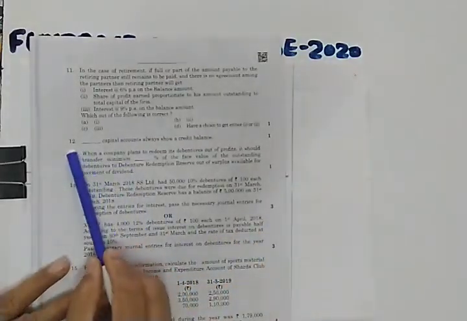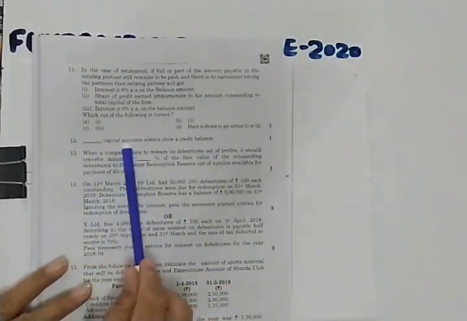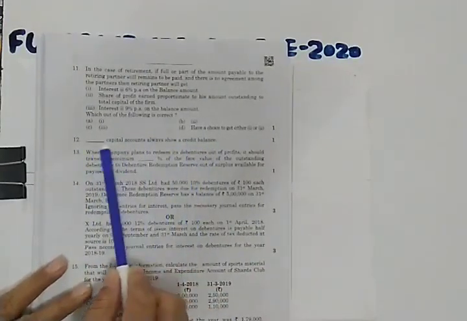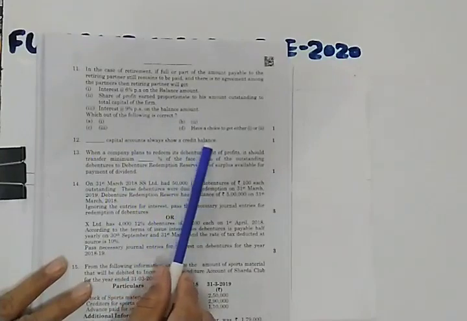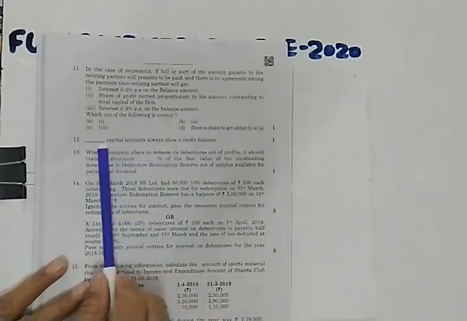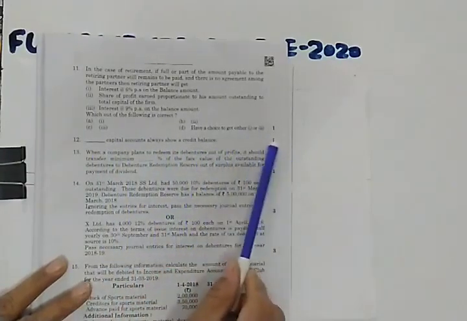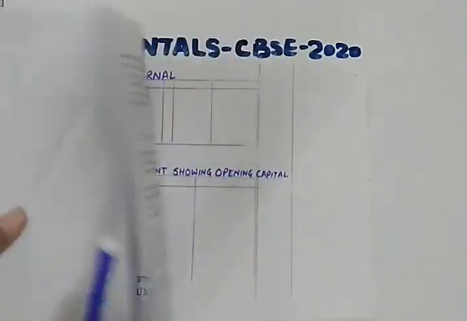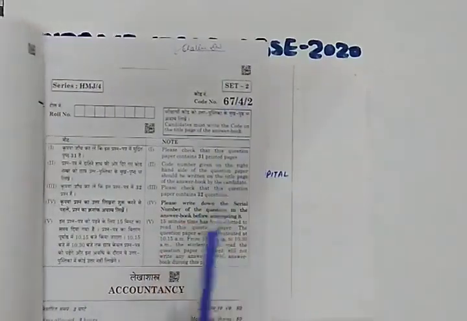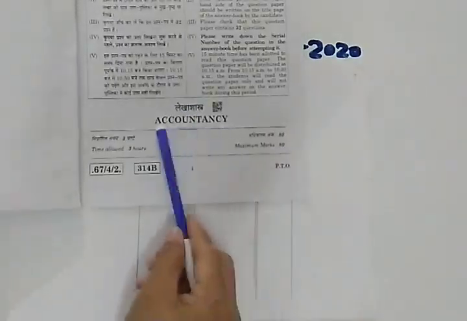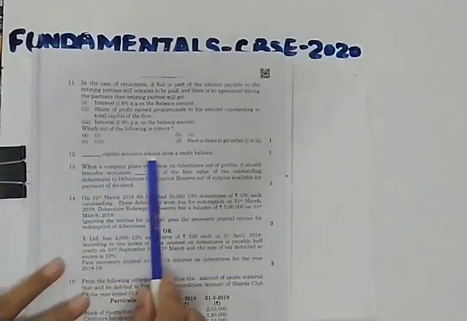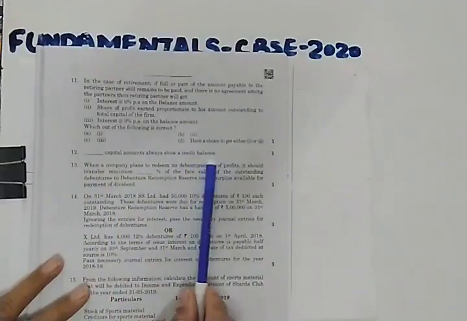You can see this question number 12. Dash capital account always shows a credit balance. So which capital account always shows a credit balance? It is the fixed capital account. This is a one marker question, question number 12. I am having Set 2. This is the accountancy latest question paper. So fixed capital account always shows a credit balance.